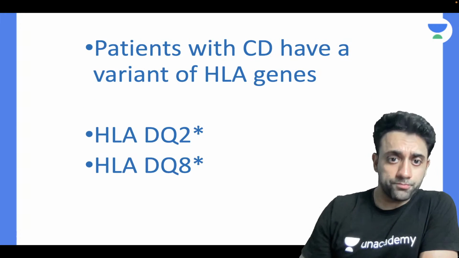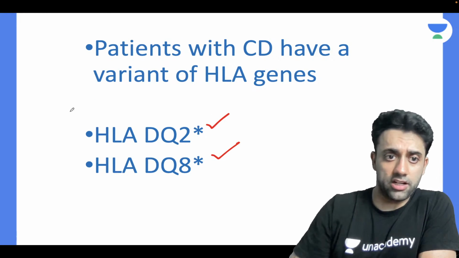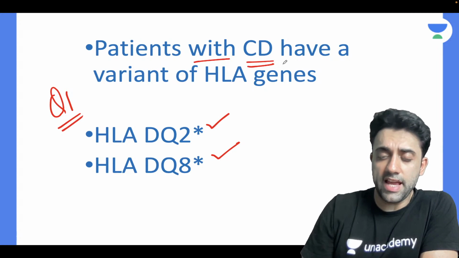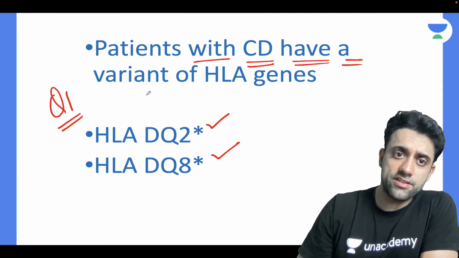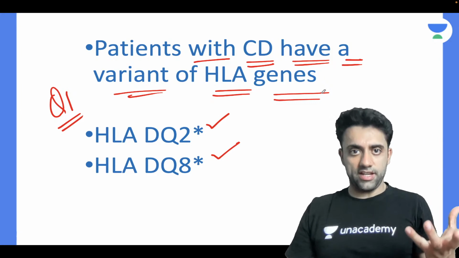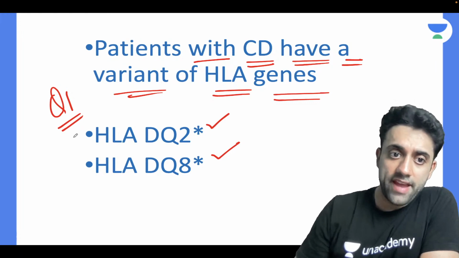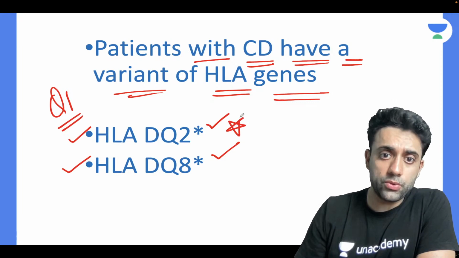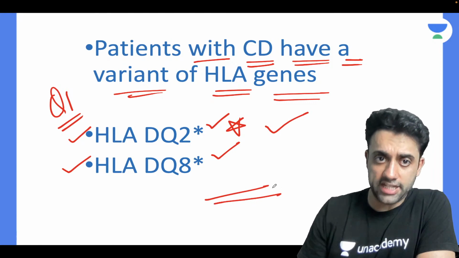Now very important. Star mark. PG entrance question number 1. Patients with celiac disease have a variant of HLA genes. Everyone knows about it. But which variant of HLA genes? We have HLA-DQ2 and HLA-DQ8. DQ2 is more responsible than DQ8.